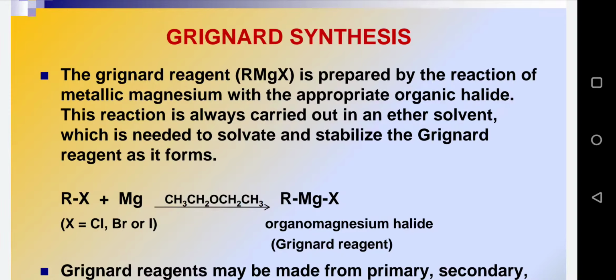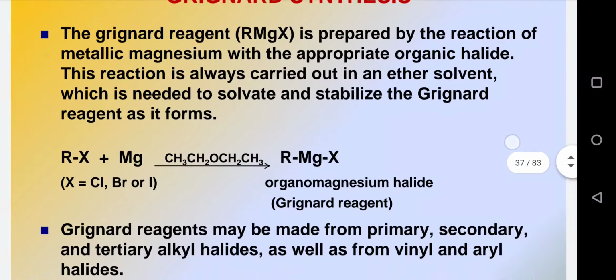So we have to perform this reaction of RX plus Mg in the presence of ether solvent only. This is a very important point, and by this reaction we will get RMgX, which is a Grignard reagent, known as organomagnesium halide.